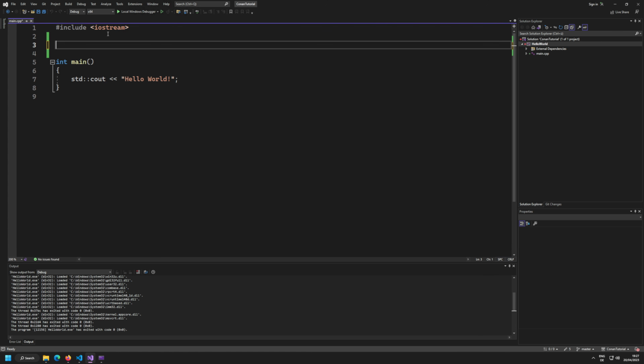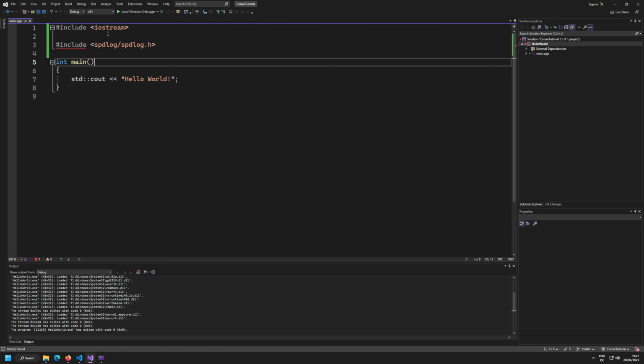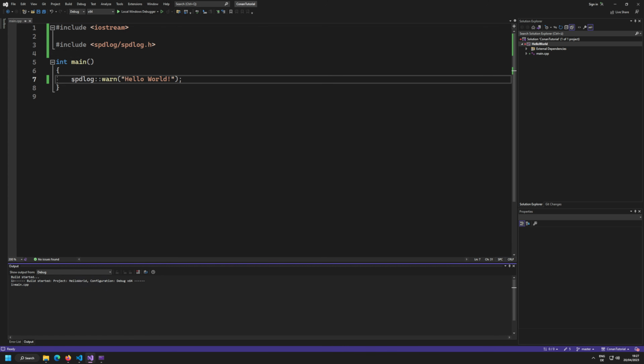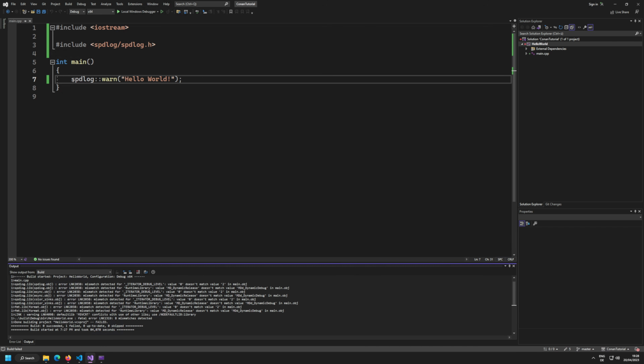Now we could try and start using spdlog. So #include spdlog.h, and since spdlog is a very nice and easy to use library, we can just do a spdlog warning so that we get a bit of a nicer pattern and say hello world instead of our cout. And if I run this, I would hope that everything works. And it failed.